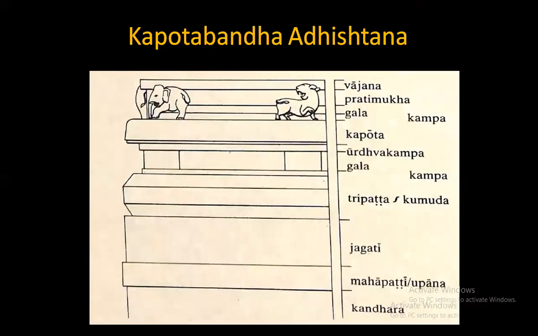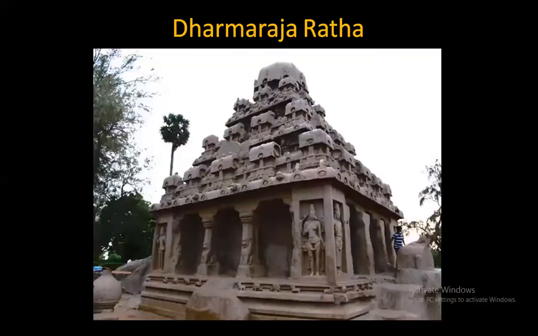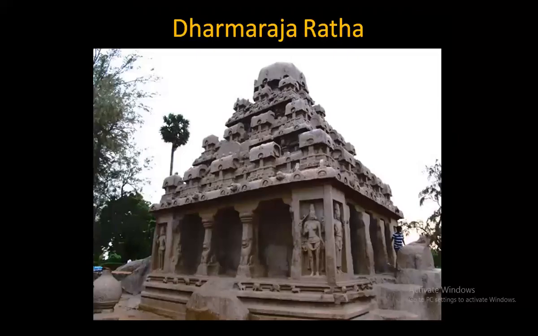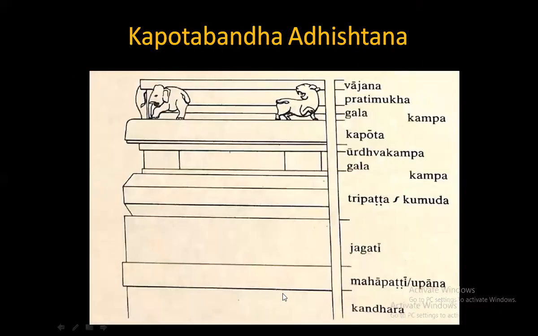Now the Adhishtanam here: till now what we saw was only Padabadha Adhishtana. But here, if you observe, we get into a new type of Adhishtana called Kapota Baddha Adhishtana. You know what a Kapota is? This element, if you see here, comes in the Adhishtanam also. So instead of the Pattika, here Kapota has come. So that is called Kapota Baddha Adhishtana.